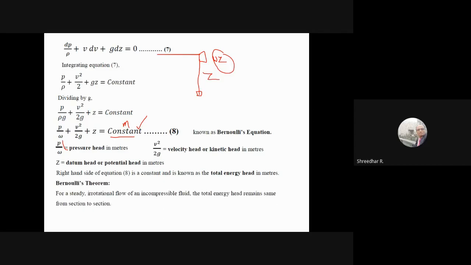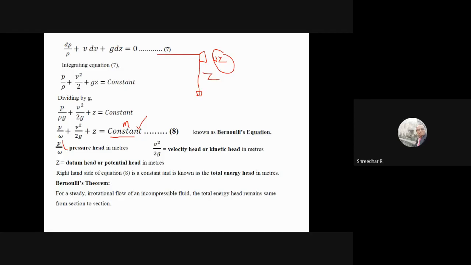So Bernoulli's theorem. What we applied for a steady flow, because a flow is along a streamline, and that streamline won't change with respect to time. So therefore, we assume that it is steady. Similarly, the centrifugal force and all the other forces were eliminated, so irrotational flow. Or if you consider ideal fluid, then it is irrotational flow. Then we eliminated compressibility, so therefore incompressible fluid. So while stating Bernoulli's theorem, you should state that for a steady irrotational flow of an incompressible fluid, the total energy head remains constant.